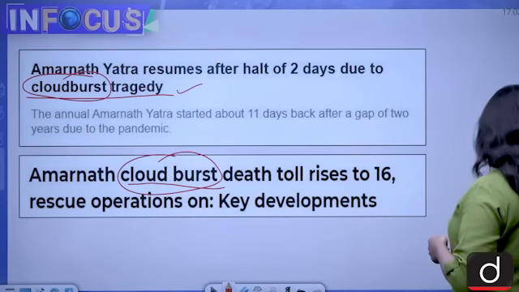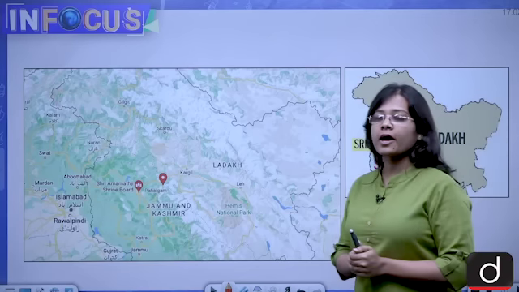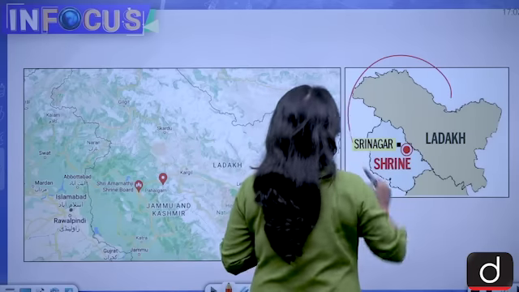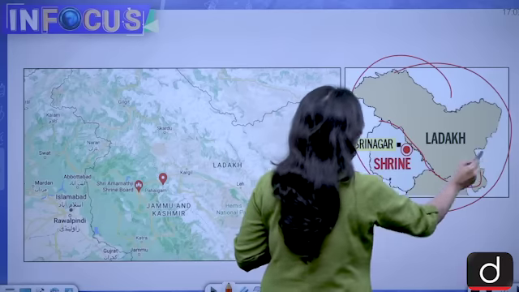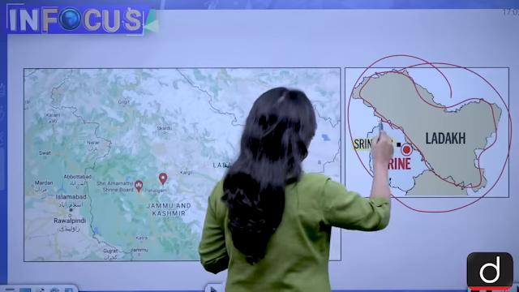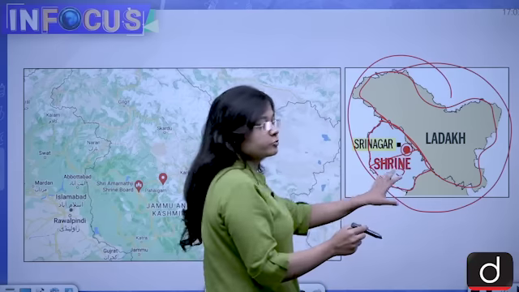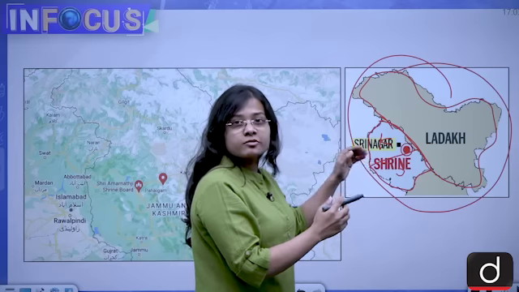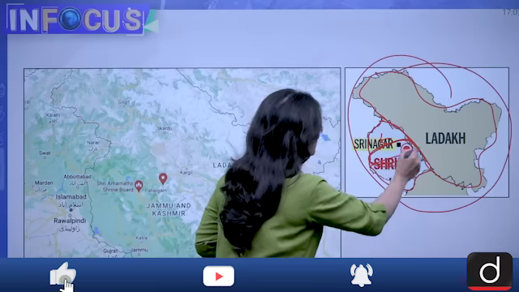So now let's see the location of Amarnath on India's map. See, Amarnath is present in the Kashmir region. So this is the whole Jammu and Kashmir and Ladakh map. This portion is Ladakh and this portion is Jammu and Kashmir. This is the portion of Jammu and this is around the portion of Kashmir. So the Amarnath shrine is present in the south of the Kashmir region. It means around this place.